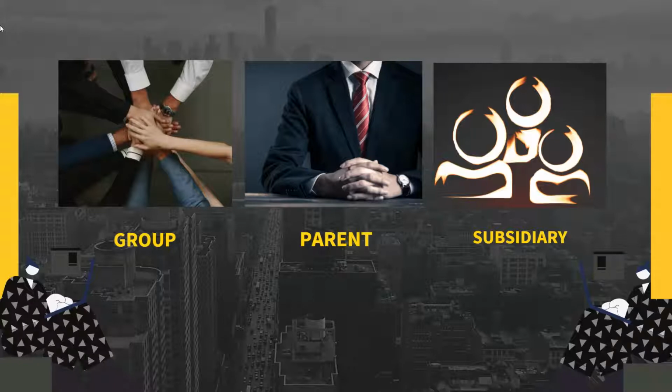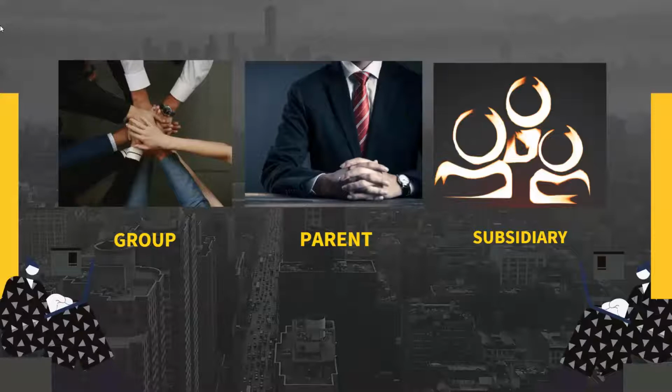The parent and its subsidiaries prepare their own financial statements, but PFRS 10 requires that the financial statements of a group, in which the assets, liabilities, equity, income, expenses, and cash flows of the parent and its subsidiaries are presented as those of a single economic entity.